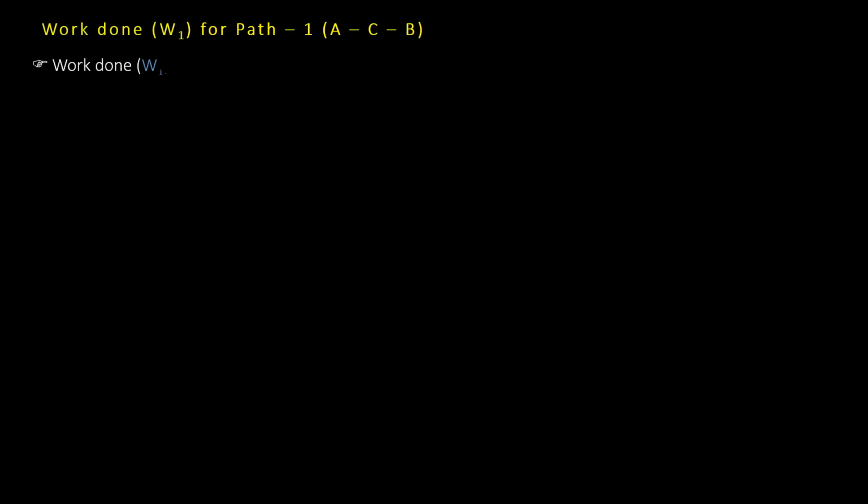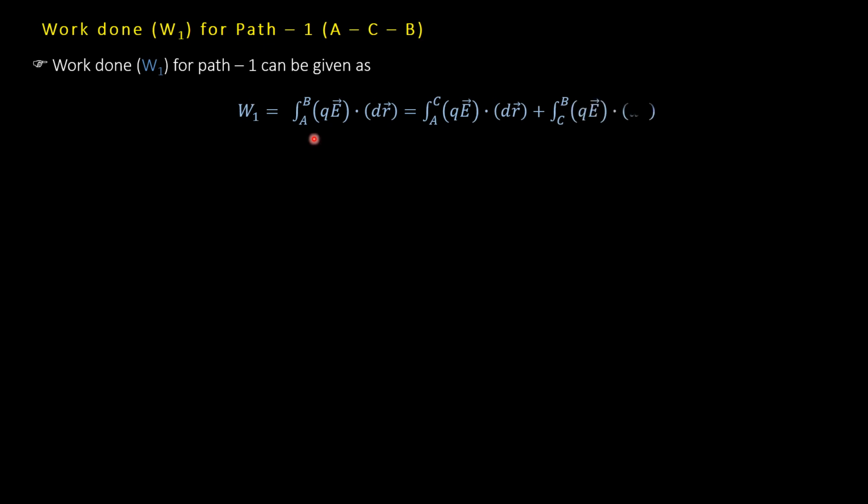So for first path ACB, if we say that work done is W1, then W1 can be given as integration from A to B QE dot dr. But we can always divide A to B path as A to C and C to B. What is the advantage? Advantage is that we know that for A to C path, the work done is 0. Why 0? Because electric field and displacement both are mutually perpendicular.